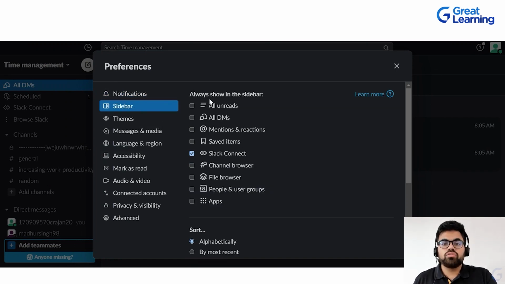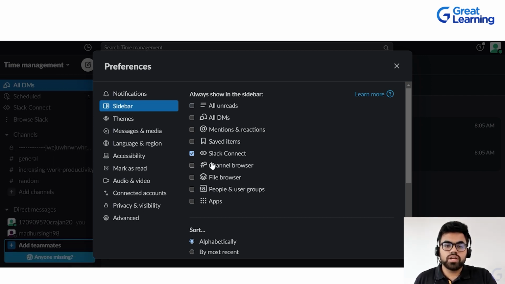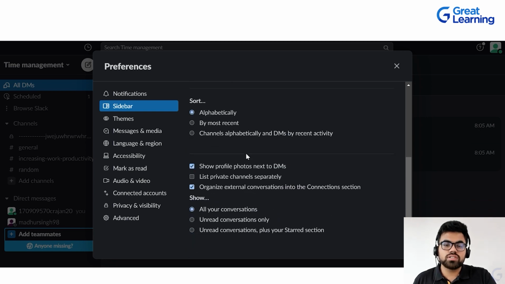Now you can always show in the sidebar. In this sidebar, you can choose all unread messages only, or all mentions and reactions, all DMs, Slack Connect, channel browser, file browser, or you can just change it to how you want to look at it. You can look at it by alphabetical order. The most recent ones will show on the top, or channels alphabetically, so the entire thing will be generated in alphabetical order.